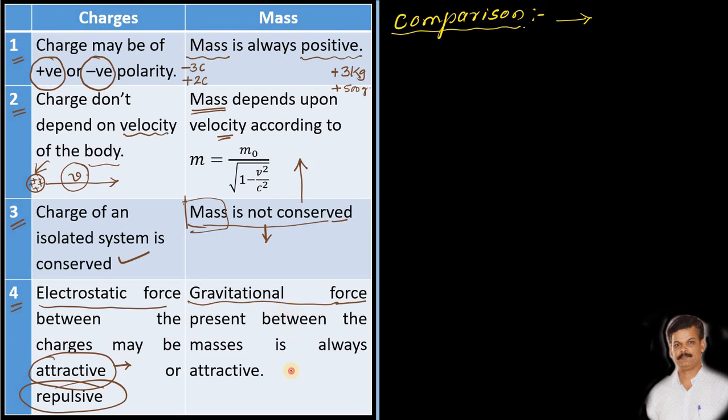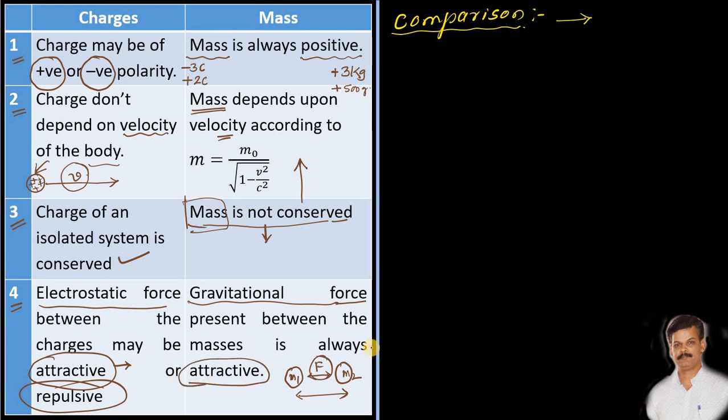Right? So if any two objects are there which are separated by some distance and who have some mass in them, say m1 and m2, then these two objects will have a force of attraction between them. Remember, there will always be a force of attraction between any two bodies with mass, and that force is always attractive in nature.